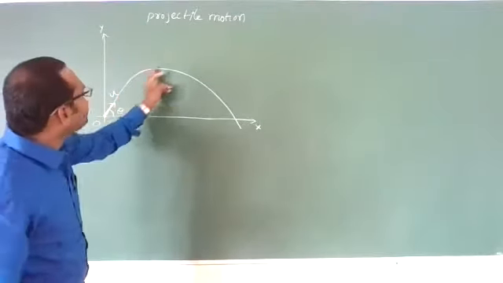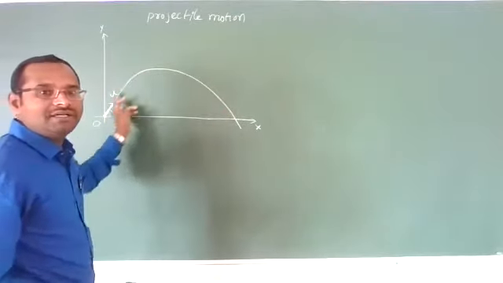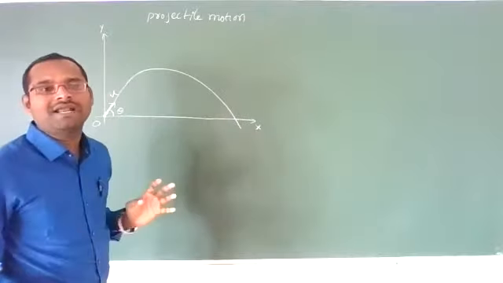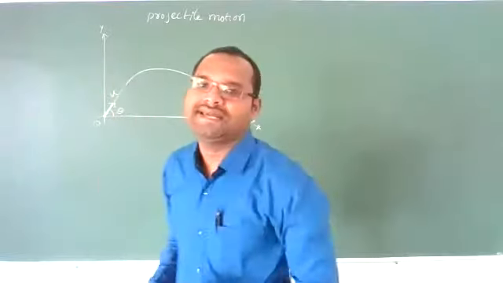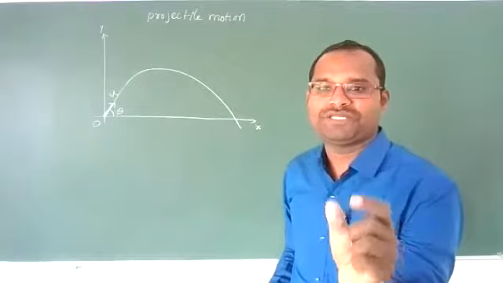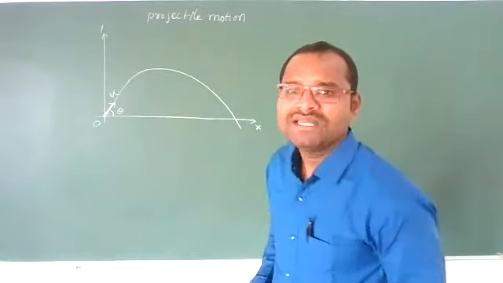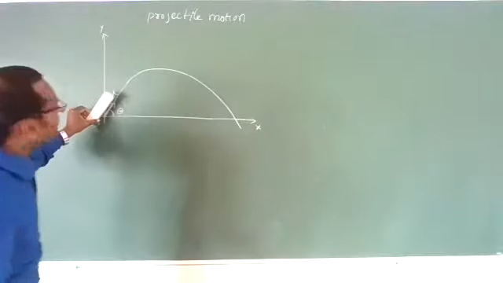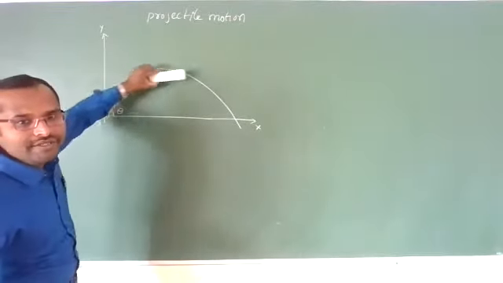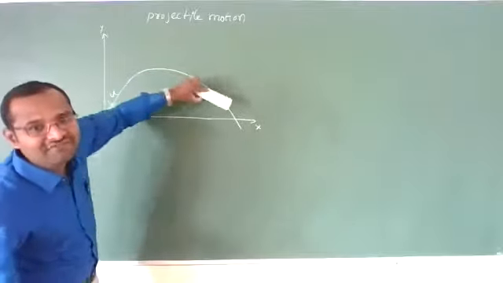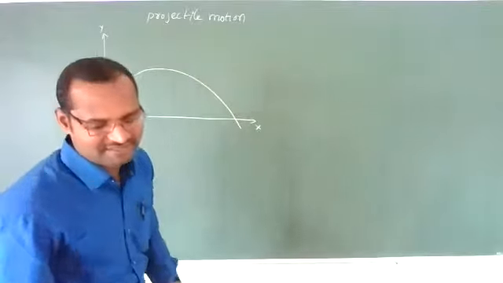And the path, how it is going, this path is called the path of projectile. Path, P-A-T-H, path of projectile. The curve, how it is going, this curve is called the path of projectile. These are the terminologies.